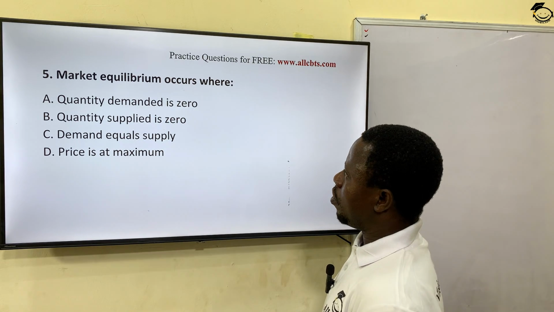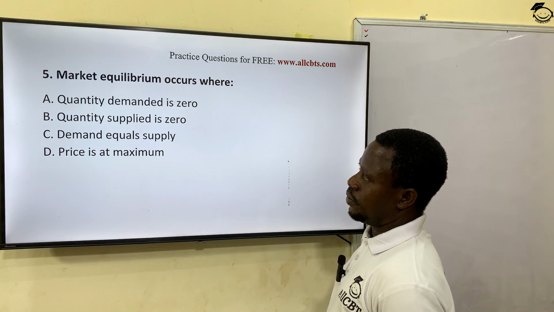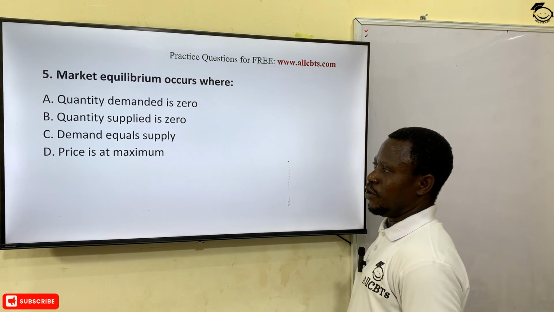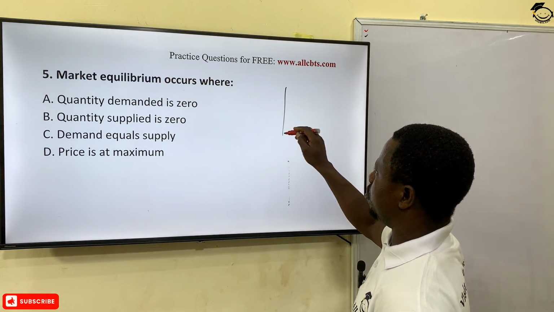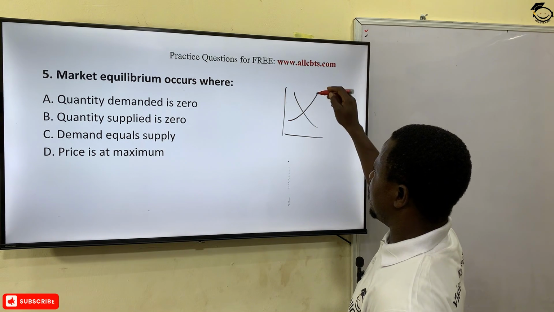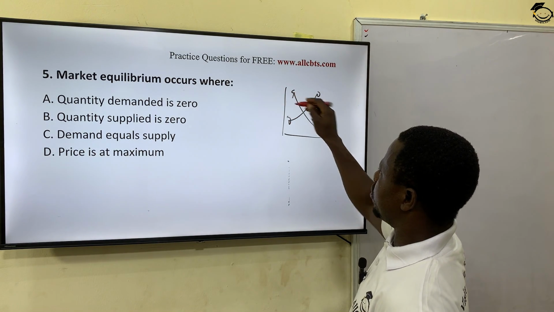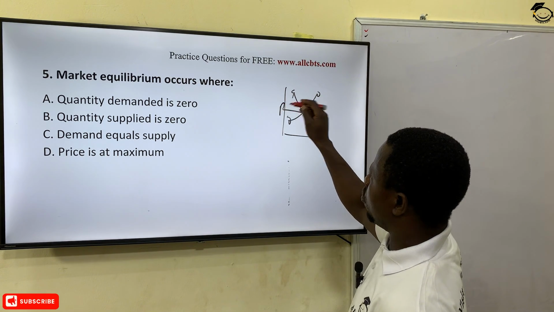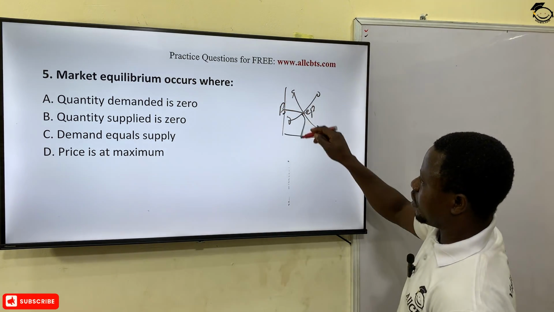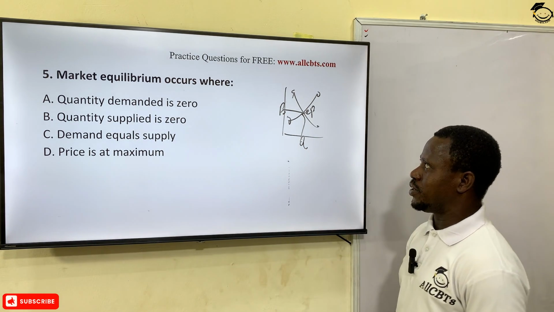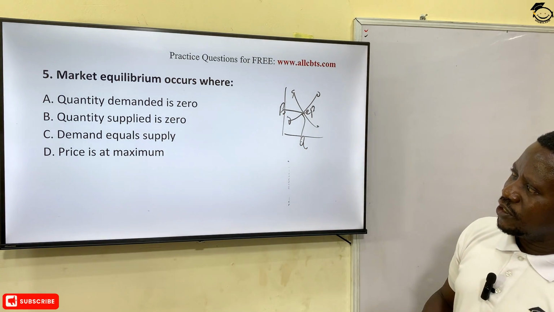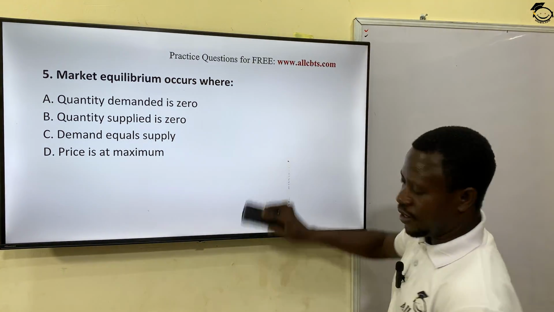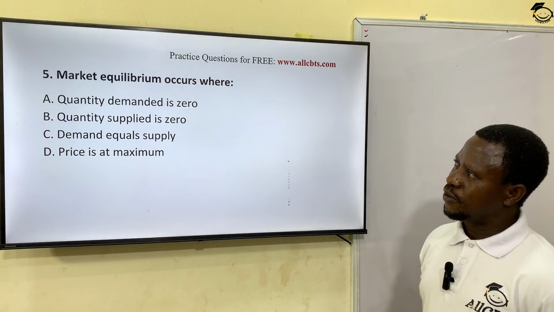Market equilibrium occurs where quantity demand is zero, quantity supply is zero, demand equals supply, price is at maximum. Of course, now the diagram I showed to you, the intersection point of demand and supply is equilibrium point, and the price where they meet is what? Equilibrium price, and the quantity is equilibrium what? Quantity. So that is demand equals supply. Option C is the correct answer. Let's see the next question.